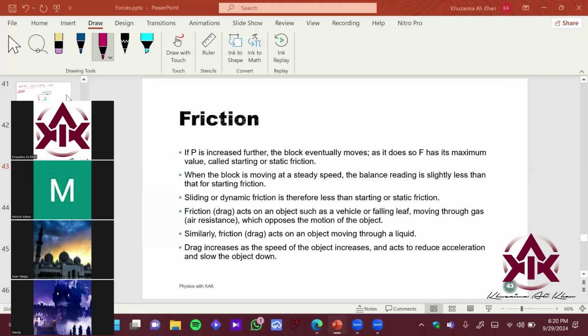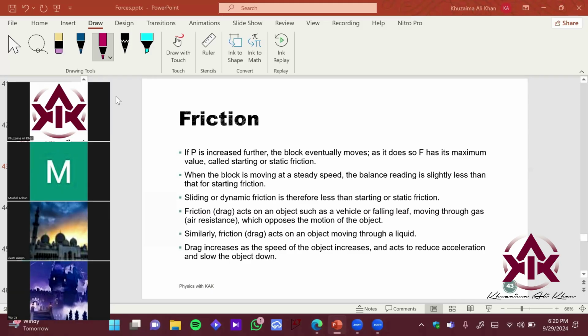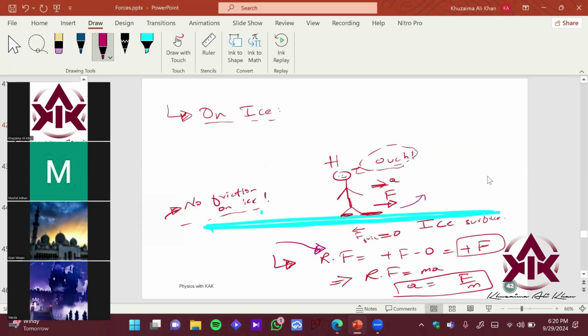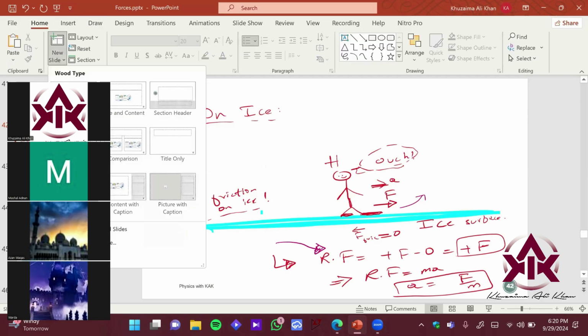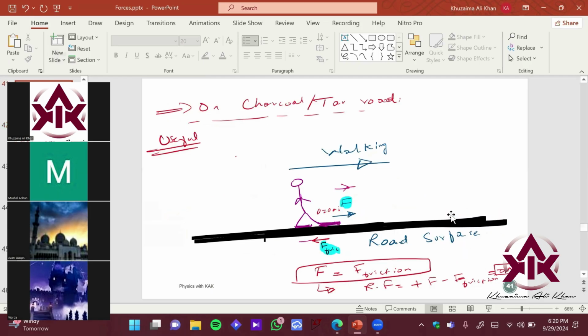Yes, sir. Okay, so now we're going to talk about some types of friction, which are available on road surface, on liquid surface, and on air surface, right? Any opposing force which tries to stop the motion is basically called friction, right? So let's see this picture over here, and let me first insert a blank slide and copy this figure over here.